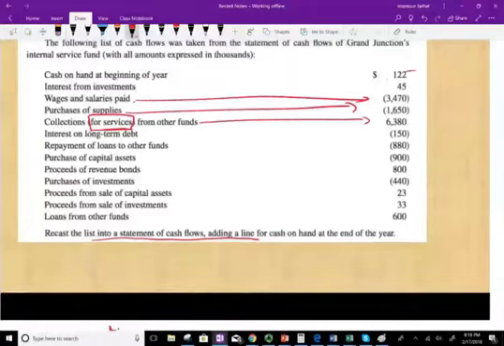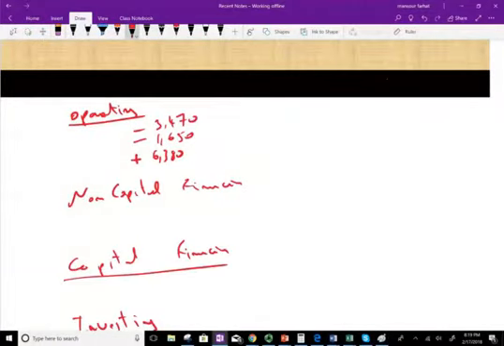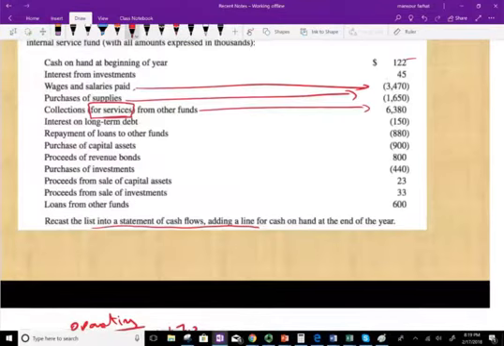Okay. Interest on long-term debt. Here they're not saying, so I'm going to assume it's for capital financing. So this is going to be minus 150. You paid interest, and here we're going to assume it's for capital financing. Again, it could be capital or non-capital. I'm going to assume it's for capital.